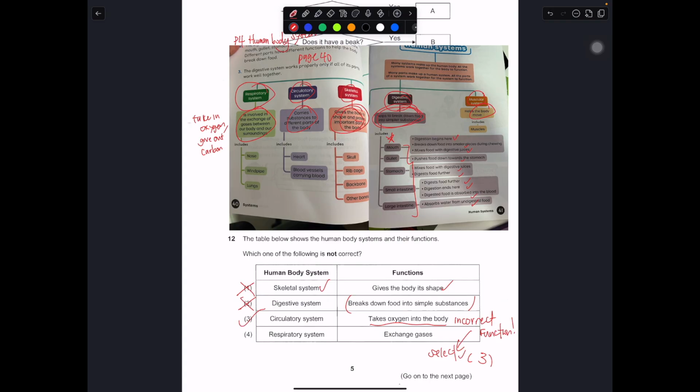Respiratory system must be correct. They exchange gas, which involves the exchange of gas between your body and the surroundings. So number 4 is the correct function, so you don't select. For question 12, the answer is number 3.